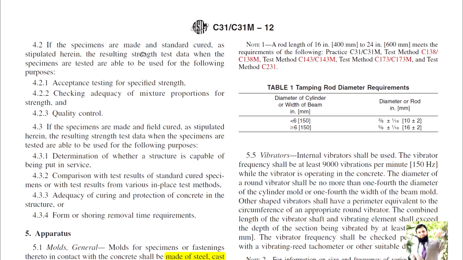If the specimens are made and standard cured as stipulated herein, the resulting strength data when the specimens are tested can be used for the following purposes: acceptance test of the specified strength, checking adequacy of mixture proportion for strength, quality control, comparison of the test results, adequacy of curing and protection of the concrete, and form and shoring removal time requirement.